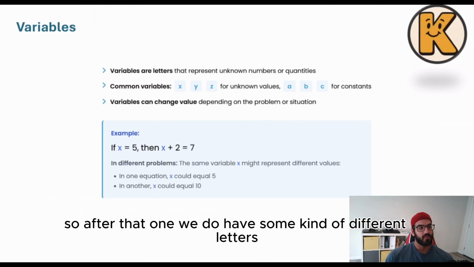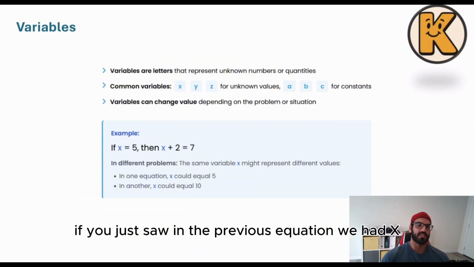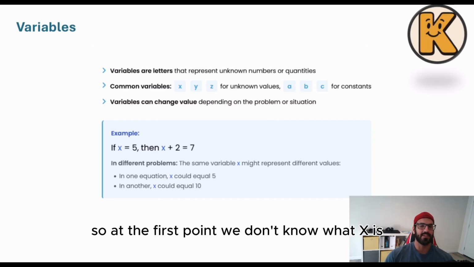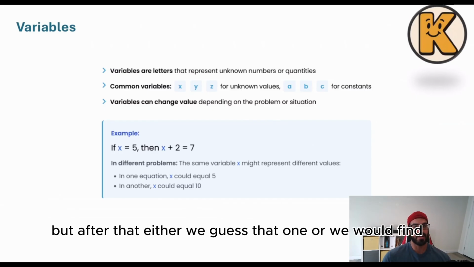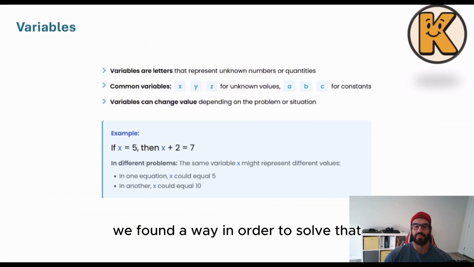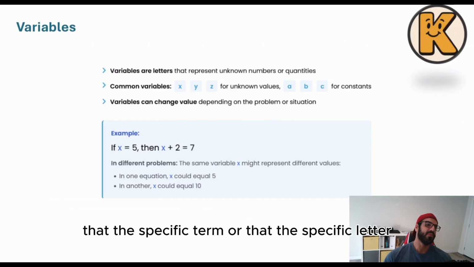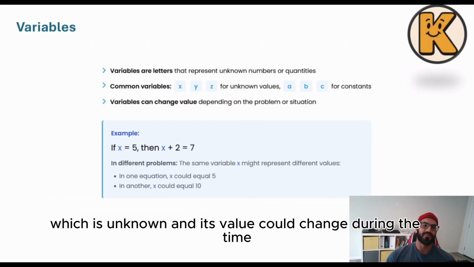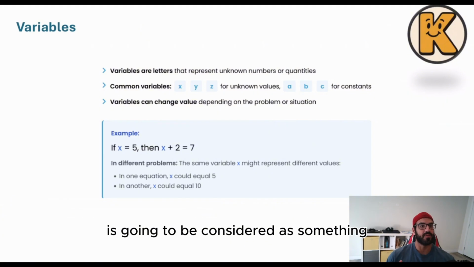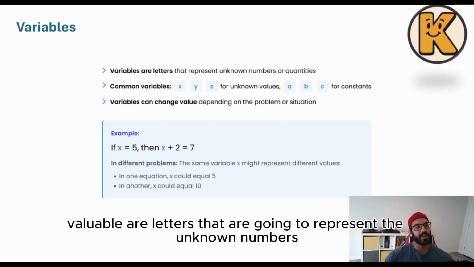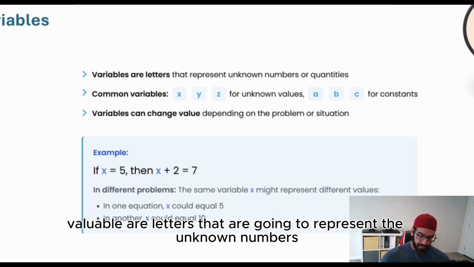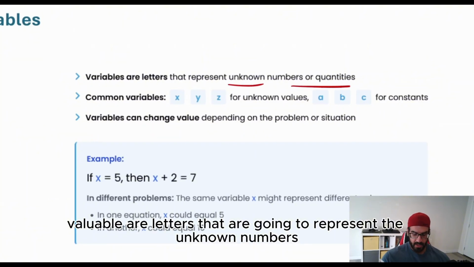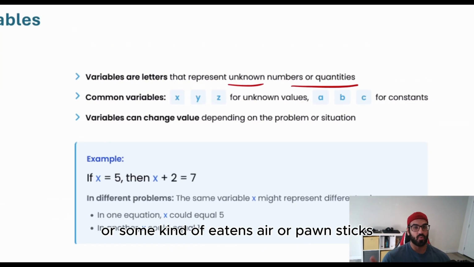After that, we have some kind of different letters. If you saw in the previous equation, we had x. At the first point, we don't know what x is, but after that, either we guessed that one or we found a way to solve it. That specific letter, which is unknown and whose value could change, is something we call a variable. So variables are letters that represent unknown numbers or quantities.